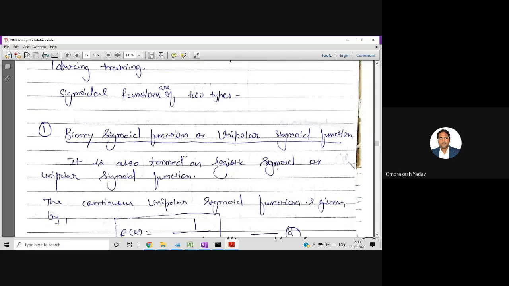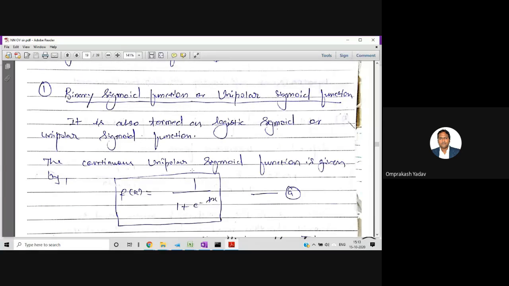So if you see in the binary sigmoidal function, we are given the equation this one. It is also termed as the logistic or sigmoid or unipolar sigmoidal function. This is also called the logistic sigmoid function. So remember this name, logistic sigmoid function.